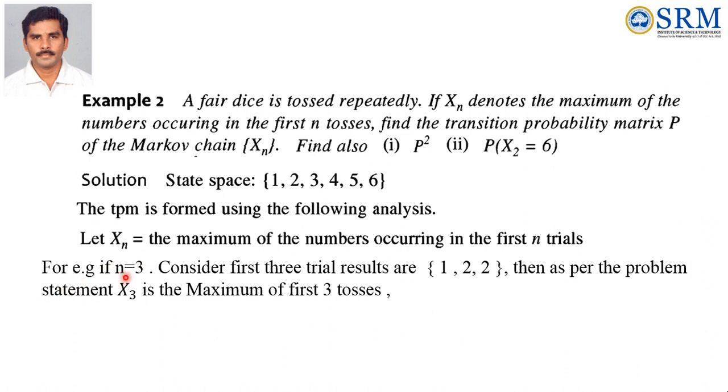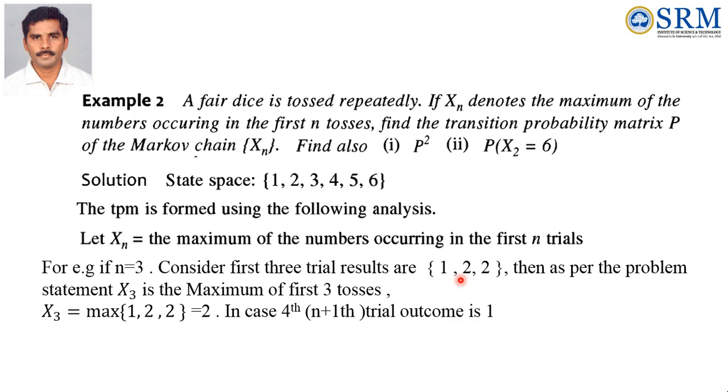For example, if n equal to 3, that means 3 trials. Consider the first 3 trial results are 1, 2, 2. Then as per the problem statement, X3 is the maximum of the first 3 tosses. So what is the maximum of the number here? 2 is the maximum of the number. Therefore X3 equal to 2 we can write.